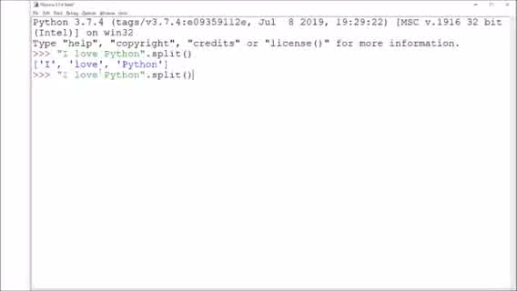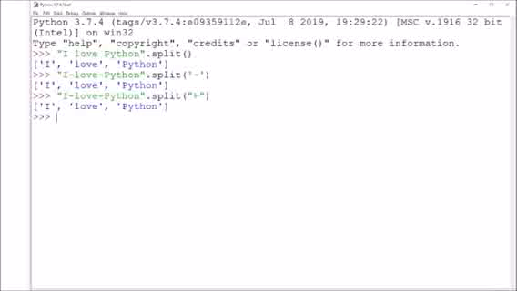Similarly, if I want to use any symbol, you can write a hyphen and then split. Inside split you can use either single quote or double quote. So based on the hyphen it will divide the string into a list. Similarly, I can use double quote also. So in this way the split function works.